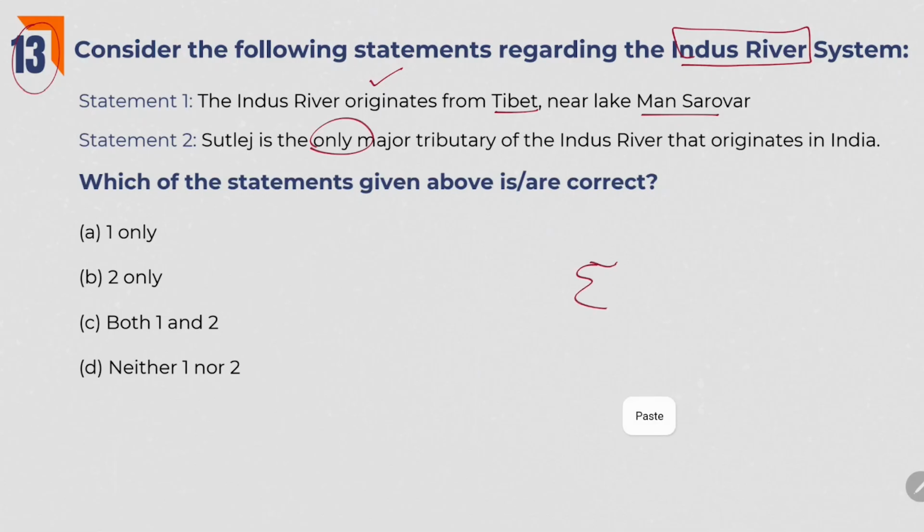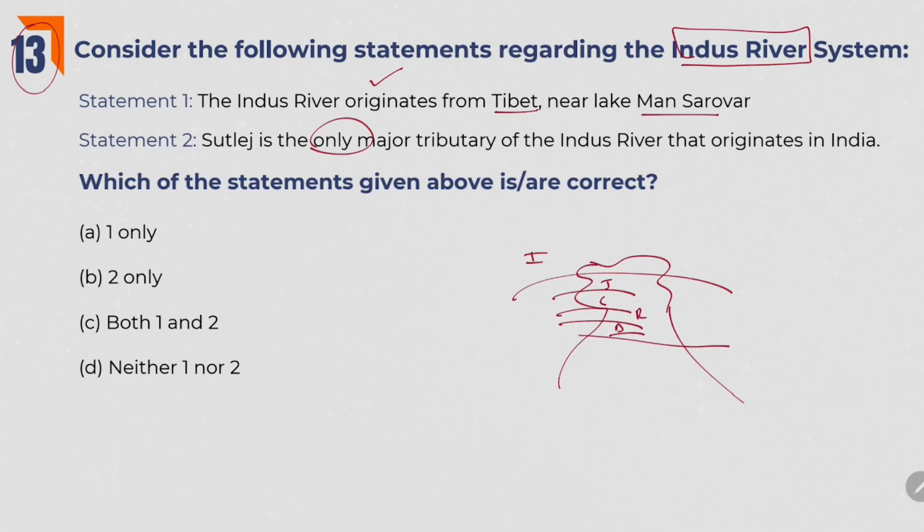If you see the Indian map, the Indus River flows like this. What are the tributaries of Indus? Jhelum, Chenab, Ravi, Beas and Satluj. If you observe this map, only Indus and Satluj originate outside India. All the other tributaries, Jhelum, Chenab, Ravi, Beas, all these originate inside India. But here they are mentioning that Satluj originates in India. This is a wrong statement because Satluj originates outside India. Here answer is one only.